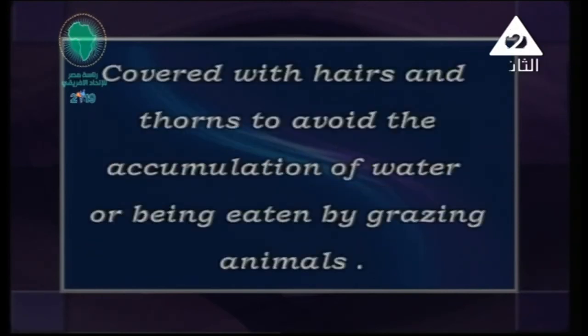And also sometimes they are covered with hairs and thorns. Thorns mean spines. For what? To avoid the accumulation of standing water or being eaten by grazing animals, like cactus. Most of the plants that exist in the deserts have their leaves converted into spines or thorns to prevent grazing animals, and they can carry out photosynthesis by the stem, like the Opuntia plant.